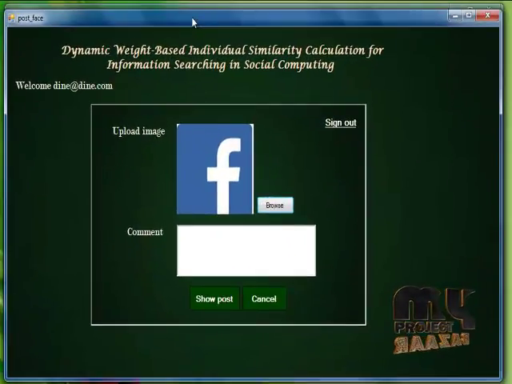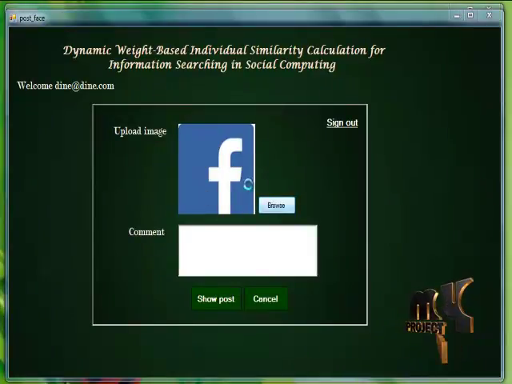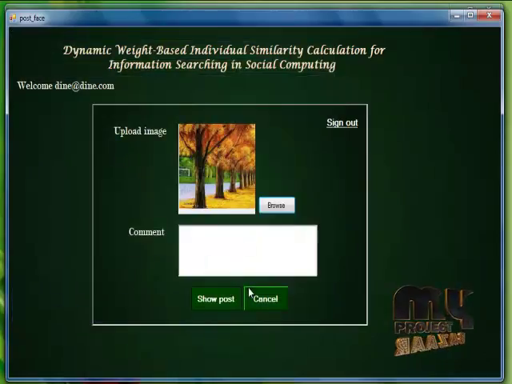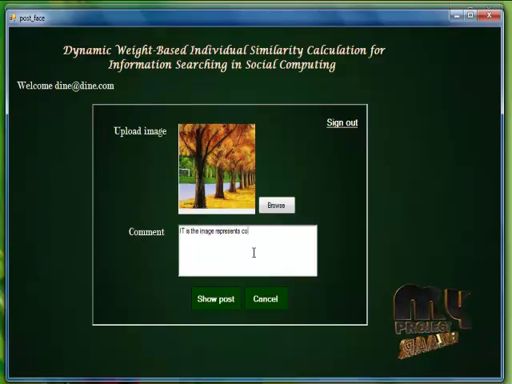Once we sign in to the account, we can upload our image. We can choose any image and fill in some comment.